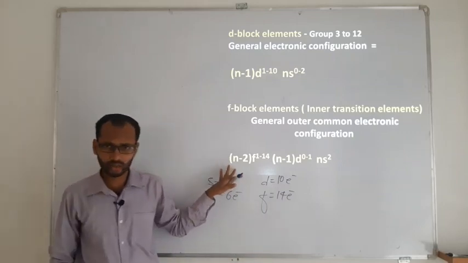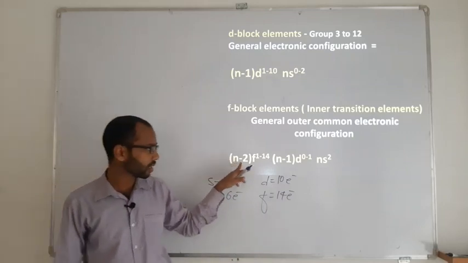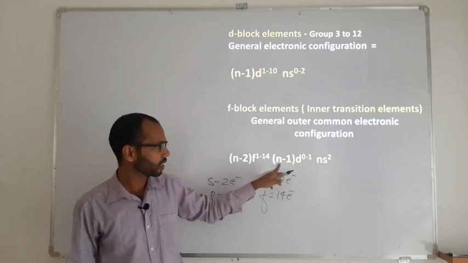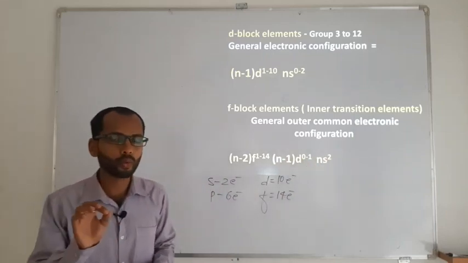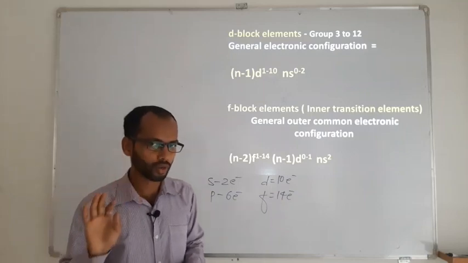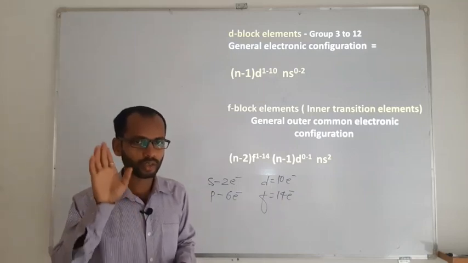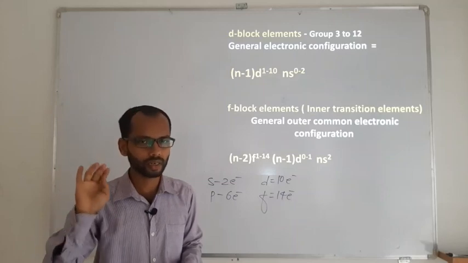Now if you see the general electronic configuration of F block, it is (n-2)f 1 to 14, (n-1)d 0 to 1 and ns2. So you need to focus more on these four electronic configurations: the general electronic configuration of s, p, d and that of f.